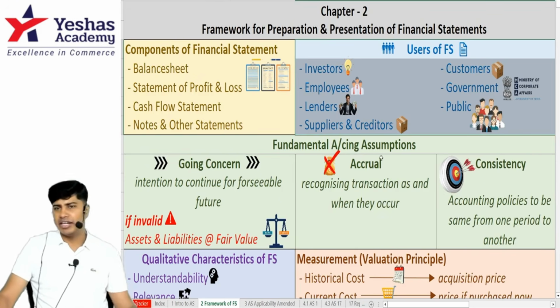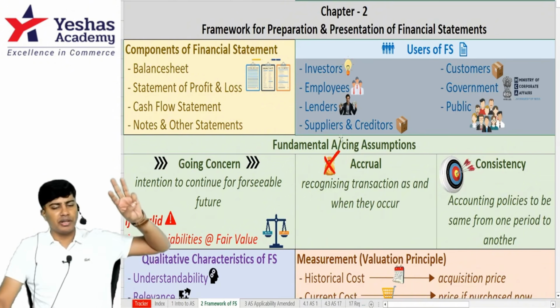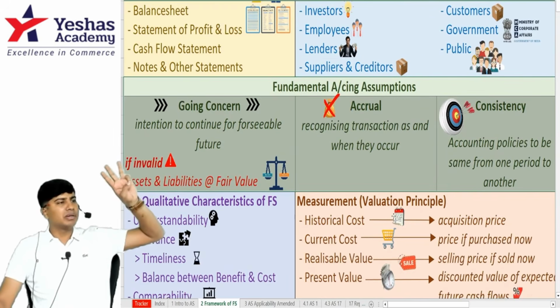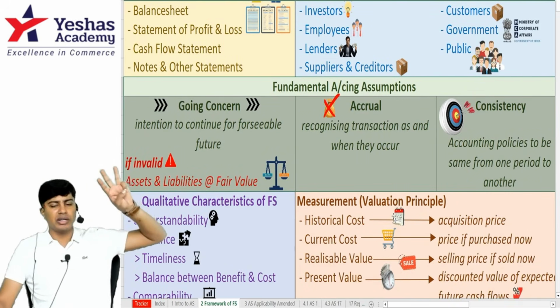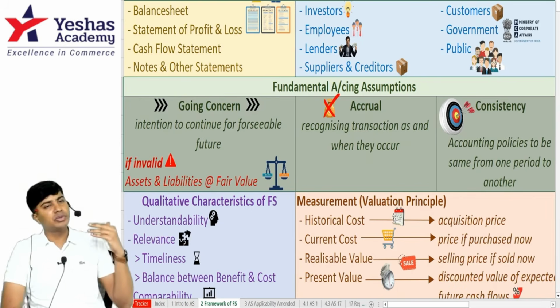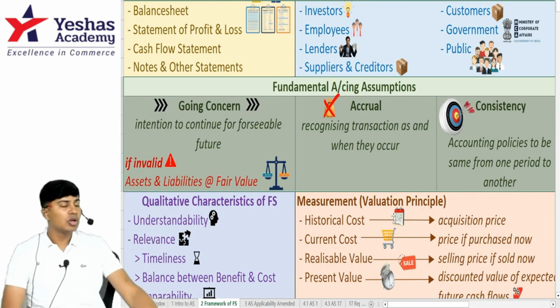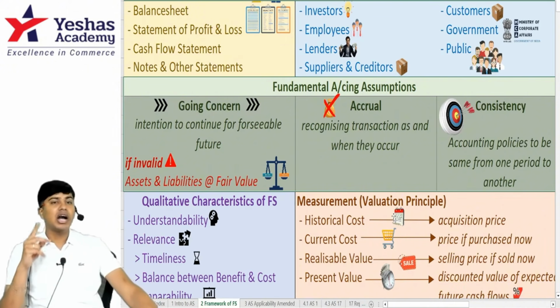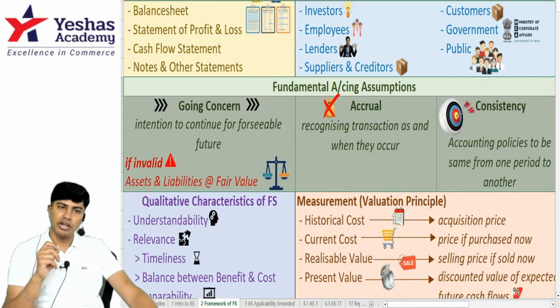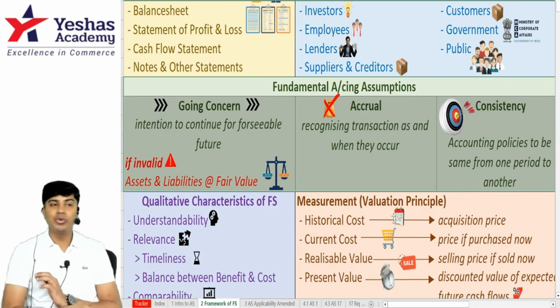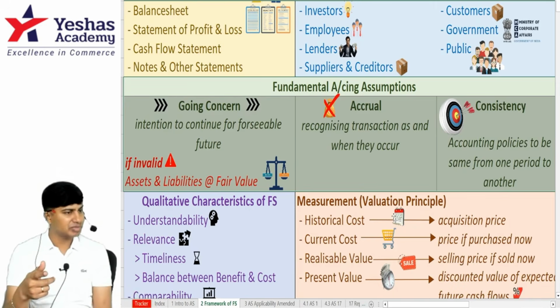And whenever you prepare financial statements, it's based on three important fundamental accounting assumptions. What are fundamental accounting assumptions? Number one, going concern. Number two, accrual. Number three, consistency. Whenever you prepare financial statements, it's prepared assuming that you have an intention to continue the business for foreseeable future. You have no intention to shut down in the immediate few days. Second point, accrual. Whenever you record a transaction, you record it on accrual basis. As and when the transaction happens, you record it. And you don't record it when it is merely affected in cash.